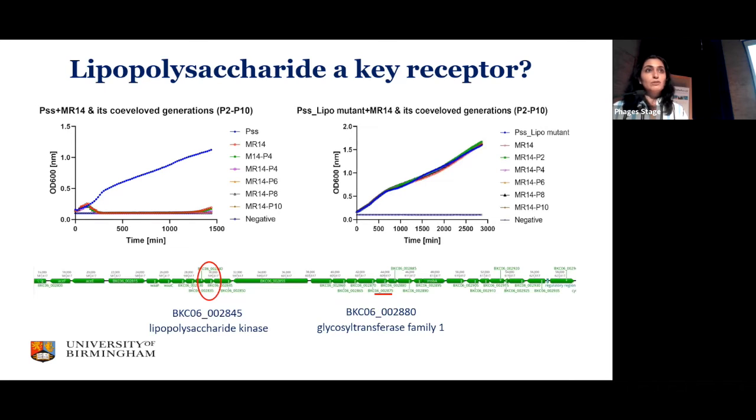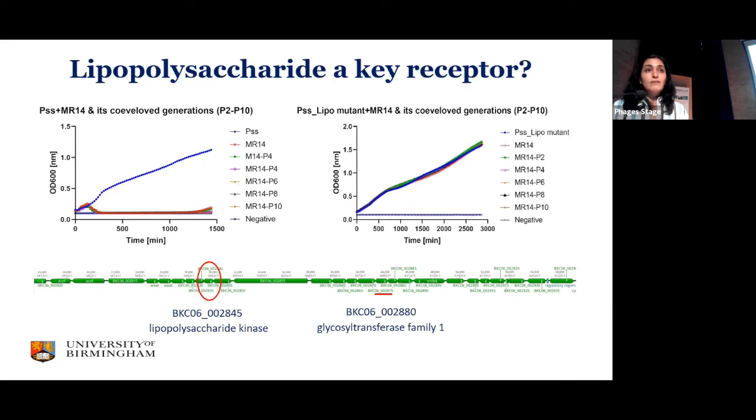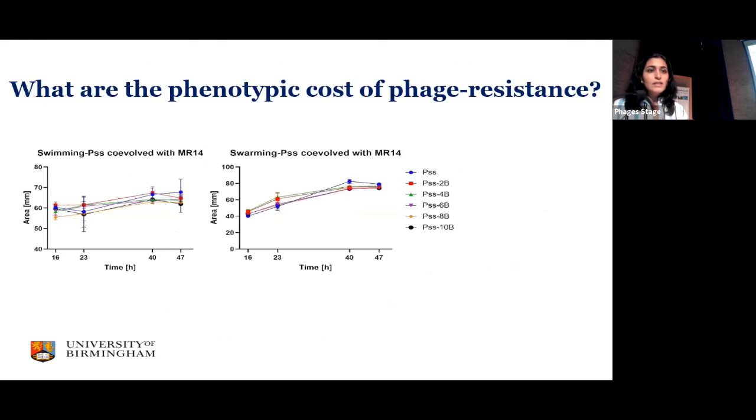So this would help us to understand how we could develop a phage cocktail, because if we use phages that use the same receptors to infect the bacteria population, then they would compete with each other throughout the infection. Then we looked at the cost of resistance in the bacteria population to MR phages. So we chose the PSS that was co-evolved with MR14, and we did a motility assay, like swimming and swarming.